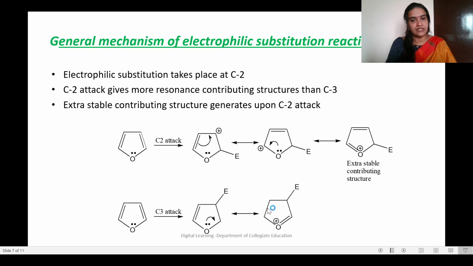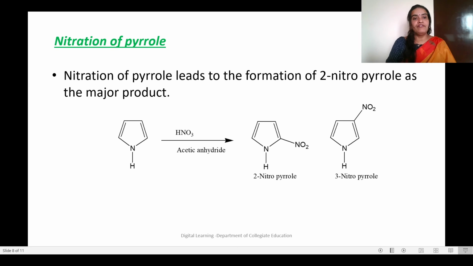Here there should be one double bond. Then what will happen? This double bond cannot shift here. So here only 2 resonating structures are possible. 2 resonating structures are possible for third position attack, whereas 3 structures are possible for second position attack. So the second position attack has an extra stable contributing structure. For this reason we can say that in a 5-membered heterocyclic compound, the electrophile occupies the second carbon position of the heterocyclic compound.